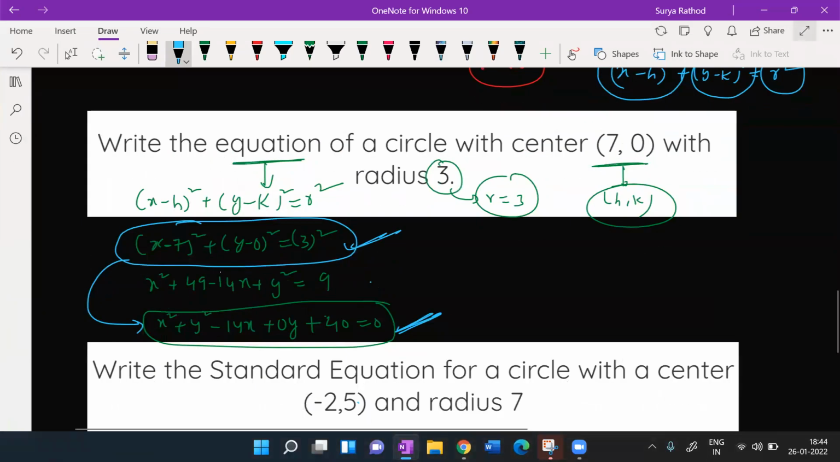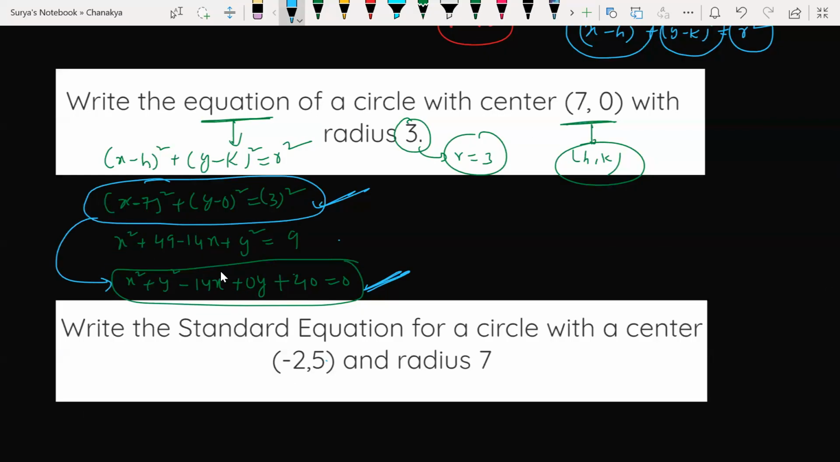Sir, is it compulsory to expand? It is not a compulsion, but in class 11th it is a compulsion to expand that. It depends on your options. It completely depends on the options you have there. If it is like an expanded version, then you have to expand. If it is not an expanded version, let it be as it is.